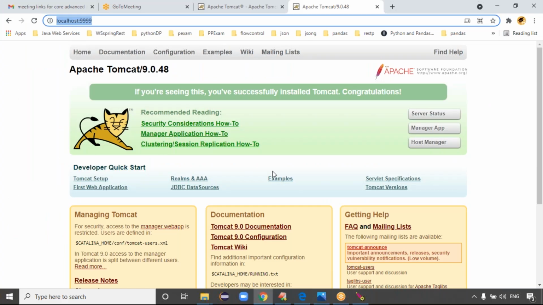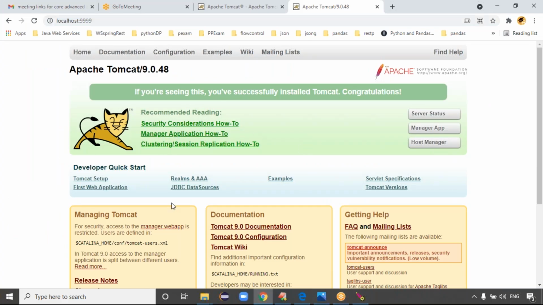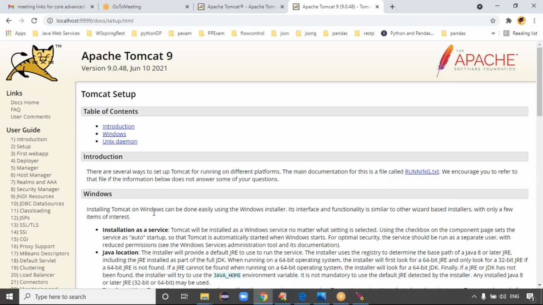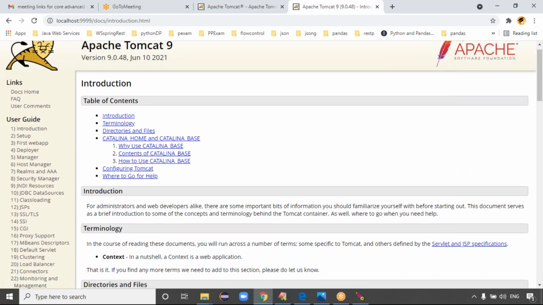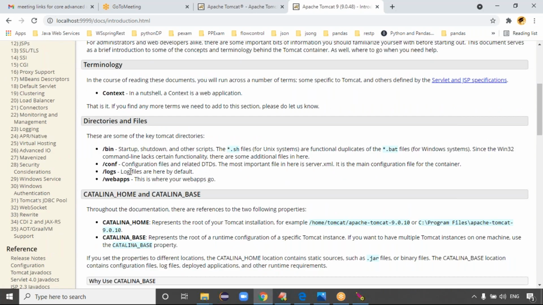Exactly, guys. Once it is open like this, if you want, you can see the documentation. Here is Tomcat setup. If you click on Tomcat setup, you'll get the information like this. Otherwise, the introduction. It shows the complete information to you, right? So directories are there. See, guys, this is the bin directory, config directory, logs directory, webapps directory. Exactly. So the bin folder contains the startup and shutdown scripts and bat files.